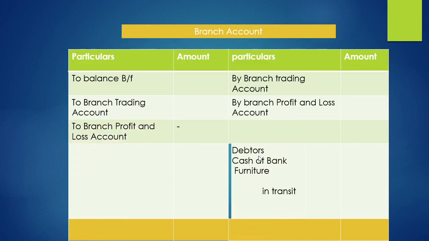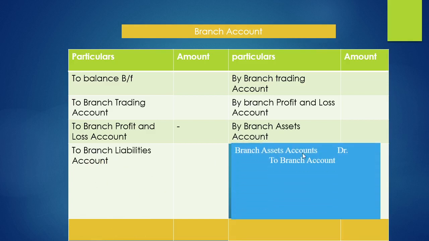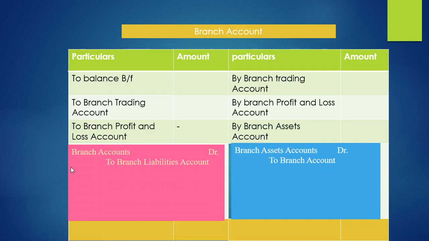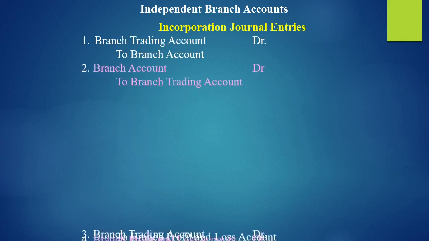And here the assets. Various assets will be recorded on the credit side and various liabilities will be recorded on the debit. So branch assets account debits to branch account. Branch liabilities account will be considered on the debit side of branch. So this is a simple format of trading and profit and loss account and branch account. So let us see one entry here.